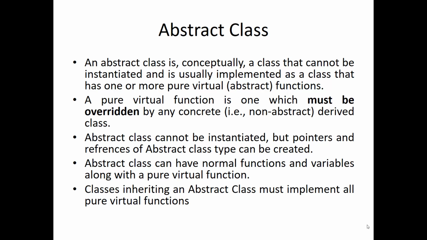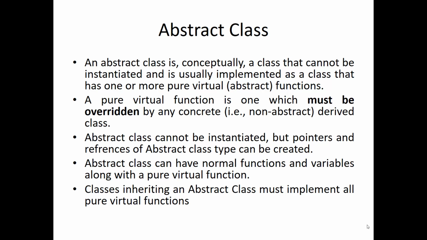Why is it called abstract? Because it is not going to have any implementation on its own. Okay? It will just give you a template. These can be the functions. This can be the name of the function. This can be the return type of the function. But it will not have the implementation of the function. So the same function I can implement in multiple classes that I have derived from the abstract class. Okay. So an abstract class is a template. It will just give you the information. It will not have any implementation.